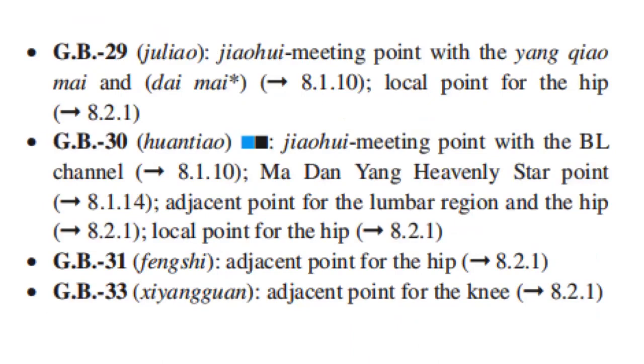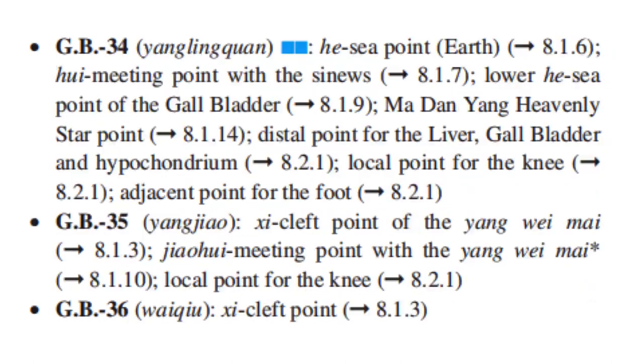GB29 is the Jiaowei meeting point with the Yang Chao Mai and Daimai, the local point for the hip. GB30 is the Jiaowei meeting point with the bladder channel, the Ma Danyang Heavenly Star point, the adjacent point for the lumbar region and the hip, and the local point for the hip. GB31 is the adjacent point for the hip, and GB33 is the adjacent point for the knee.